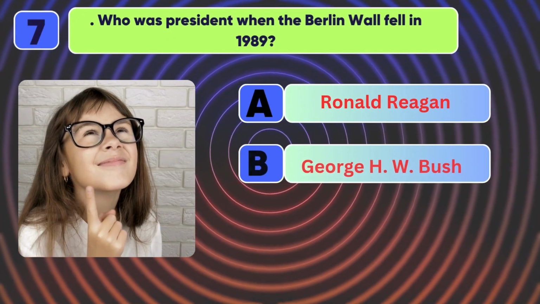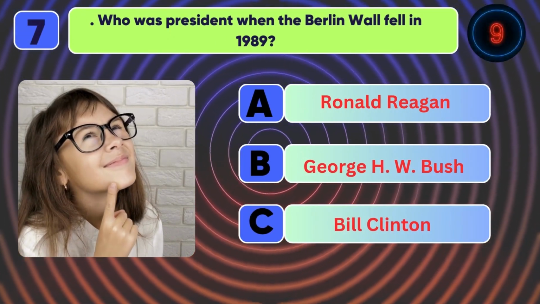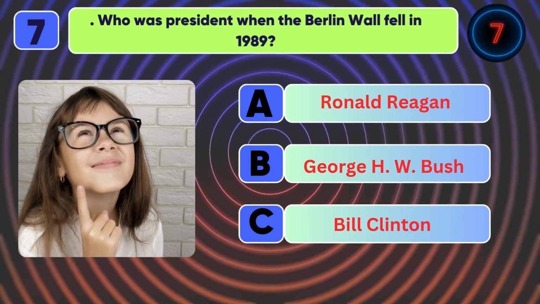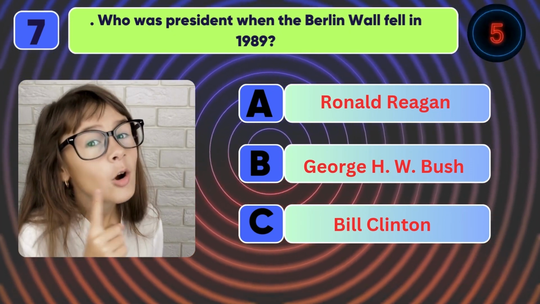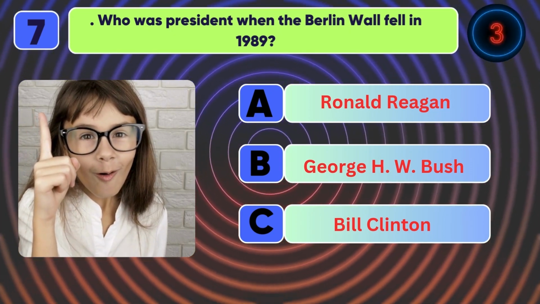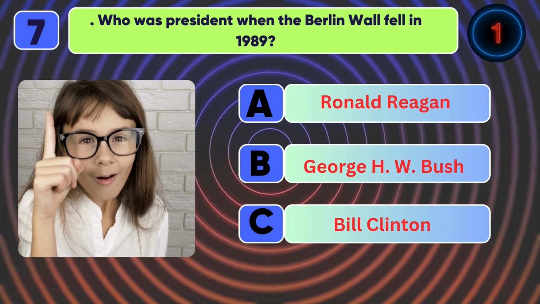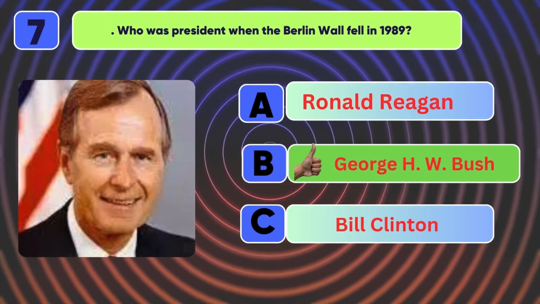Who was president when the Berlin Wall fell in 1989? The answer is George H.W. Bush.